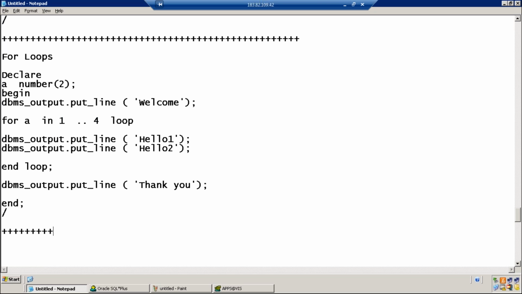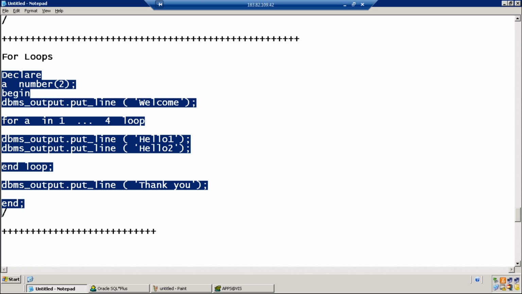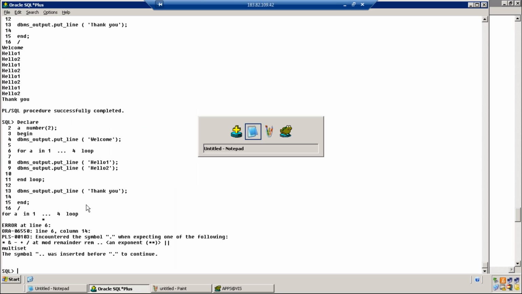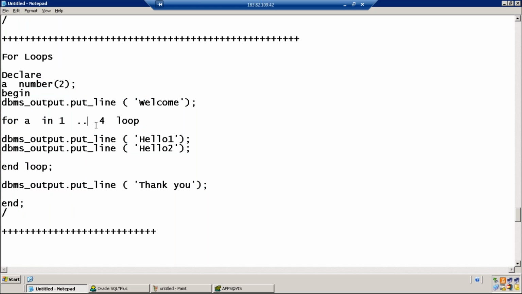Those 2 dots are fixed: 1 dot dot 4. If you write 3 dots, you get an error. Syntax is 2 dots only.